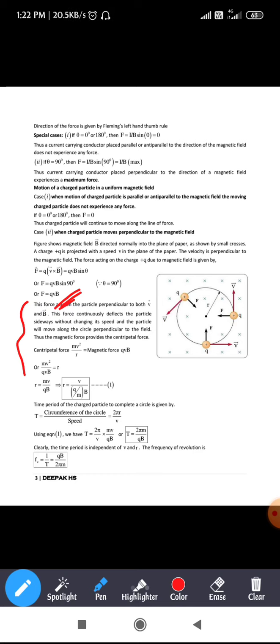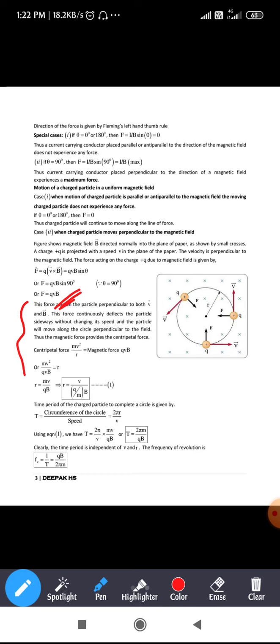The value of r is taken as mv divided by qB. So if you write that one, cancelling v and v, you are going to get the time period as T equal to 2 pi m divided by qB. The value of T is nothing but 2 pi m divided by qB. This is the time period.